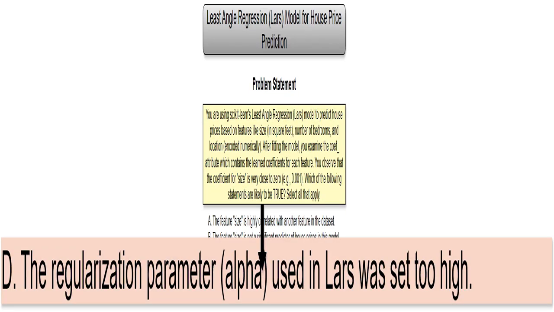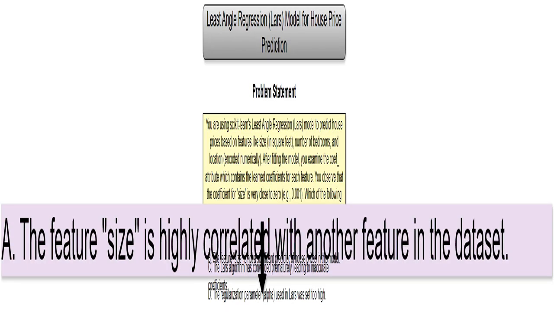The regularization parameter, alpha, in Lars controls how much we penalize large coefficients. A large alpha value will pull the coefficients towards zero. So, setting it too high could explain why the size coefficient is so small. We're essentially telling the model to prefer simpler solutions, even if it means losing some predictive power. While this is possible, it's less likely to affect only one coefficient. Premature convergence usually impacts multiple coefficients. I find it more likely that other factors explain the near-zero coefficient for size.